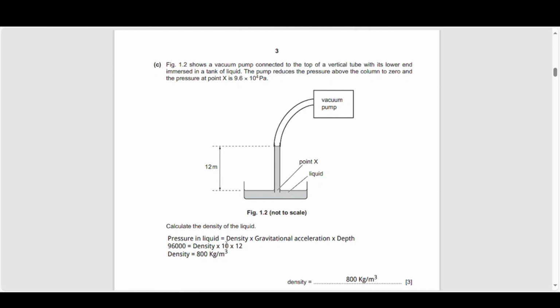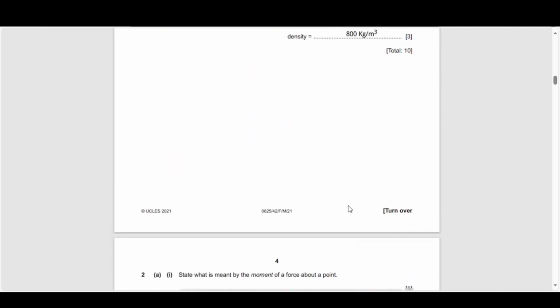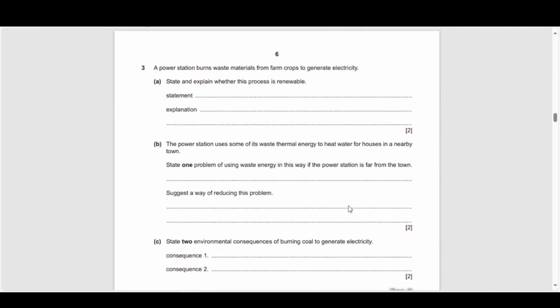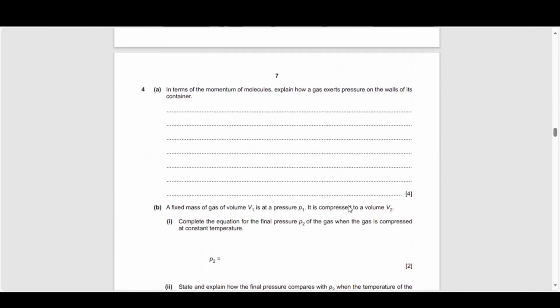So now if we rearrange this formula for density, we get a density of 800 kilograms per meter cubed. So the liquid that is in this tube has a density of 800 kilograms per meter cubed. And 12 meters of that liquid will give you a pressure of 96,000 or 9.6 × 10^4 pascals at its base, or point X as shown. So that is the question on pressure. Are there any other questions on pressure or Hooke's law? Can't seem to find any.